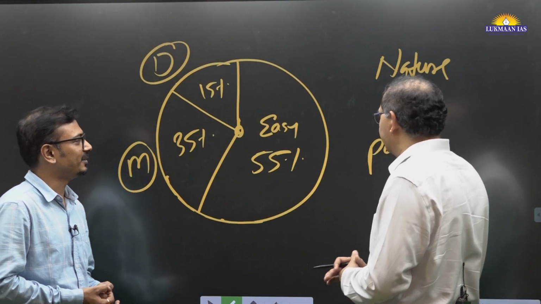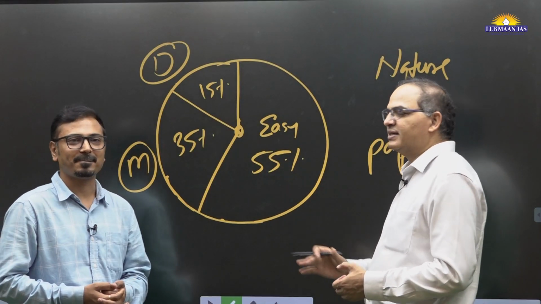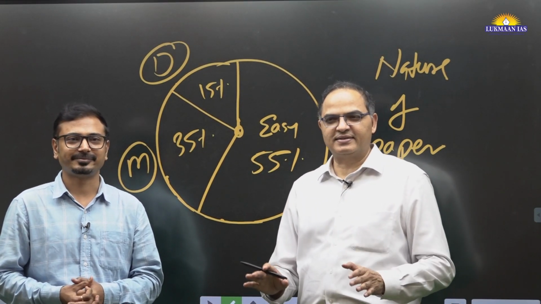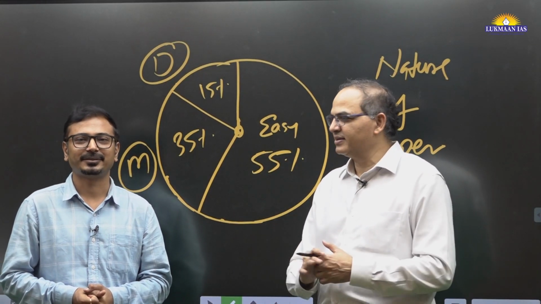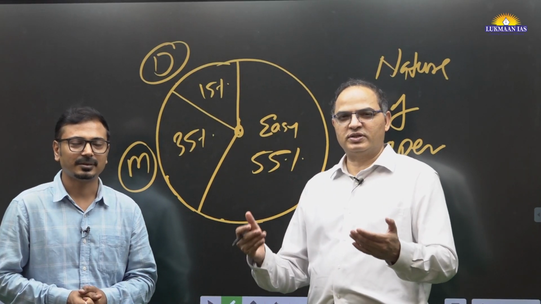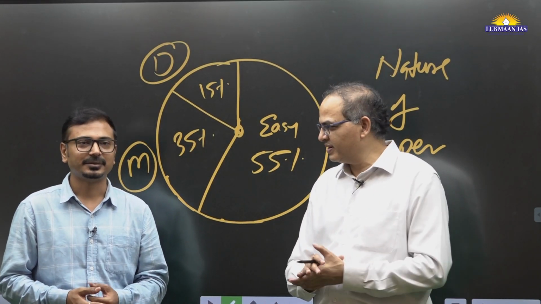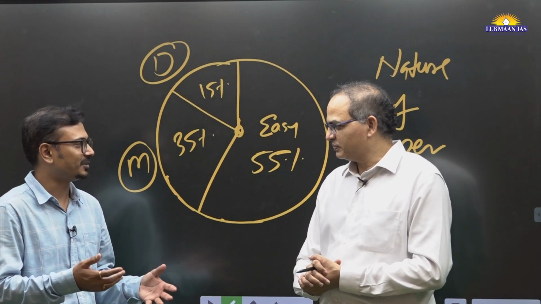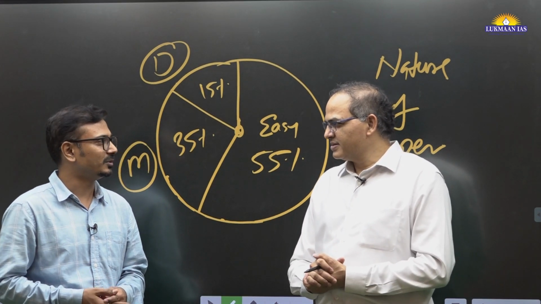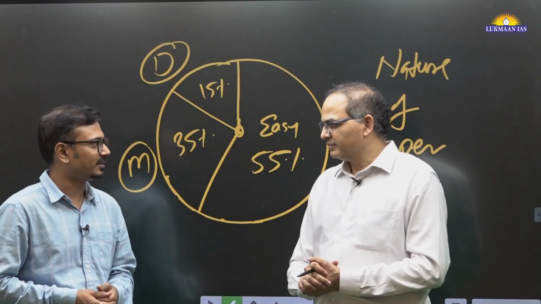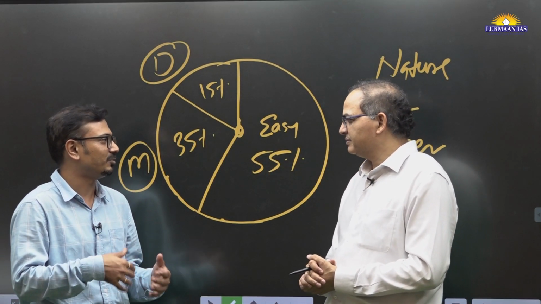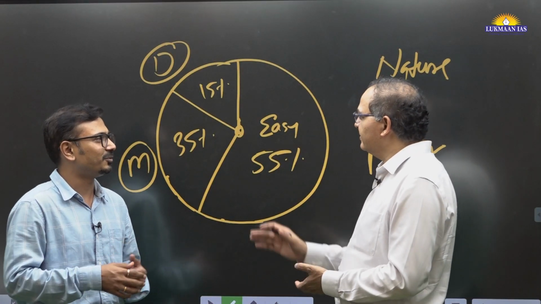Yes, sir. Difficulty level. As per our understanding, we can say that 55% of the paper can be considered easier side, not even moderate, because the questions are on the pattern. Many questions are from repeated topics. Questions like nanotechnology, or even the Paris Agreement, are predictable lines, sir. Even maritime security and all the internal security questions are asked from the major challenges, and the nature of the question is very generic.